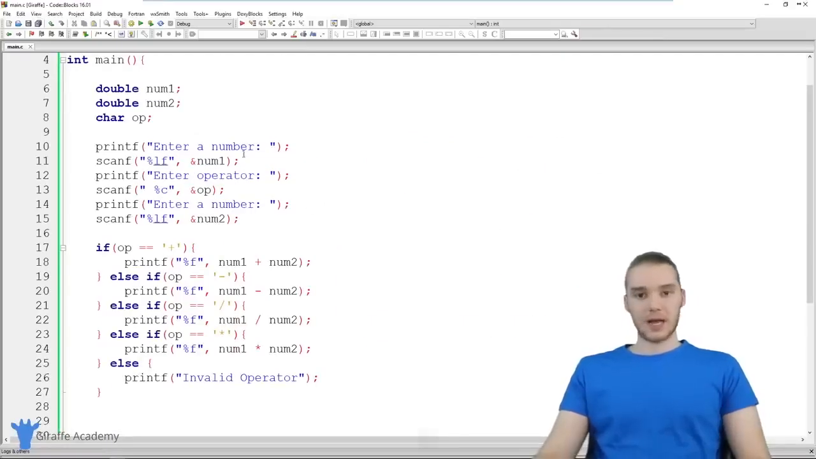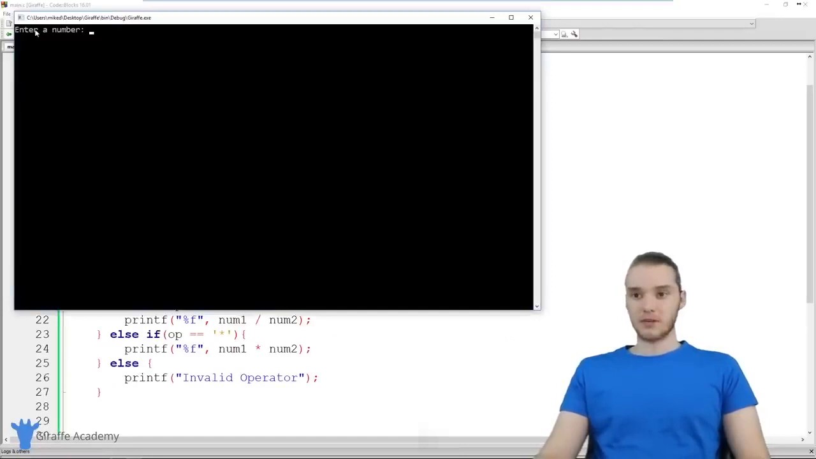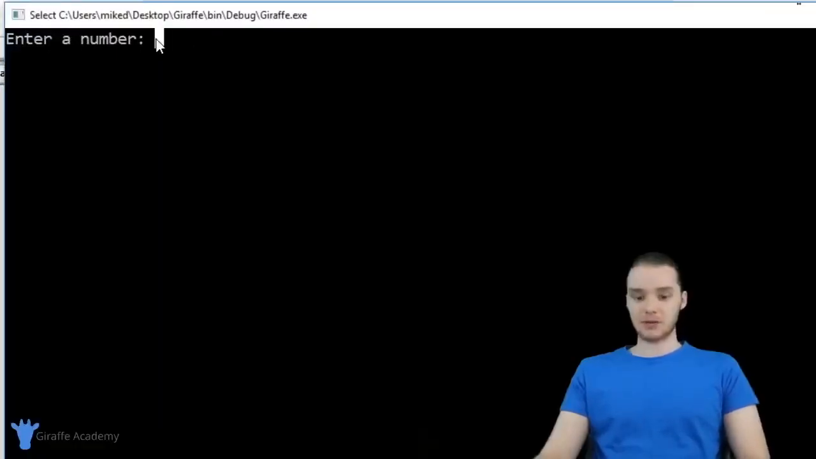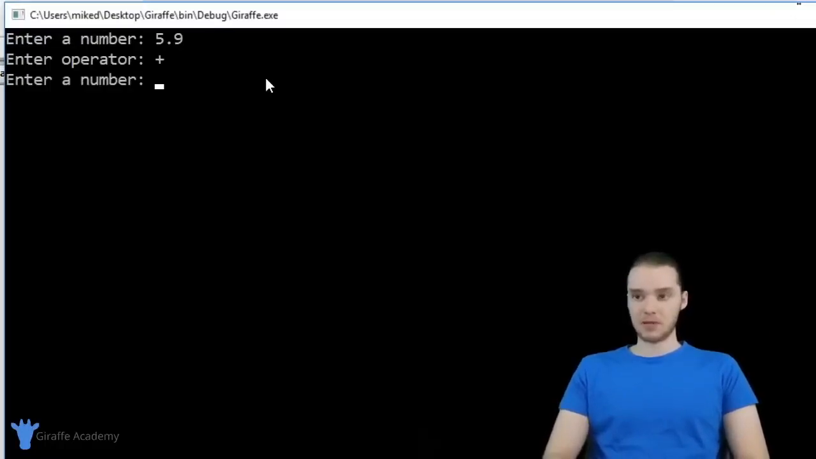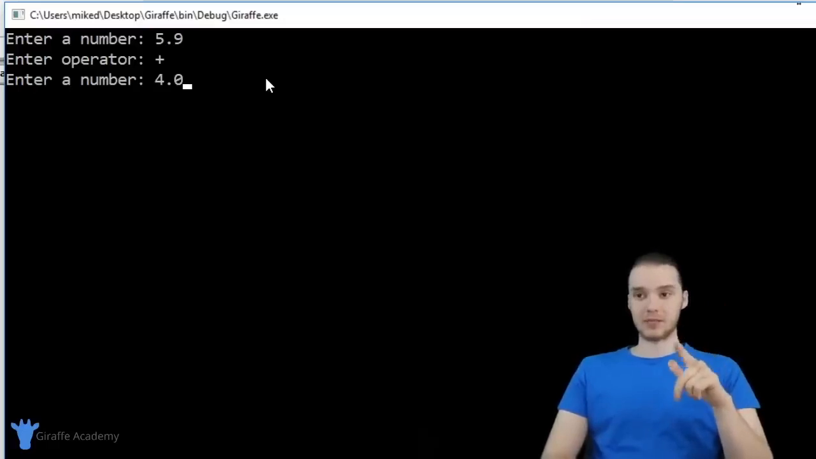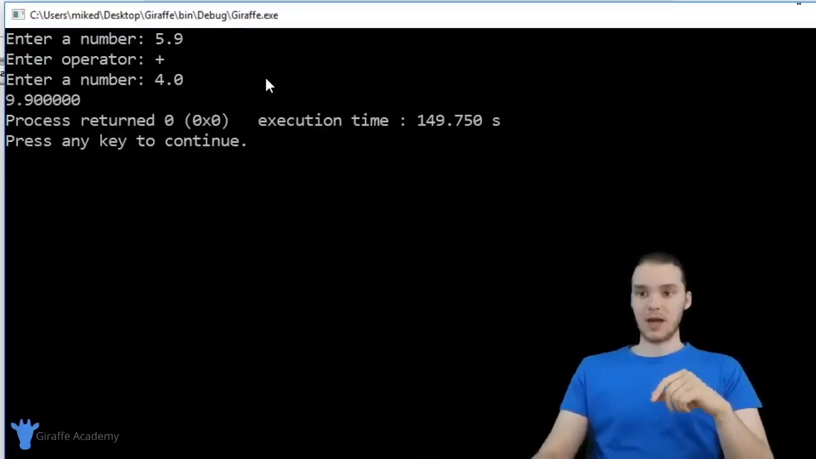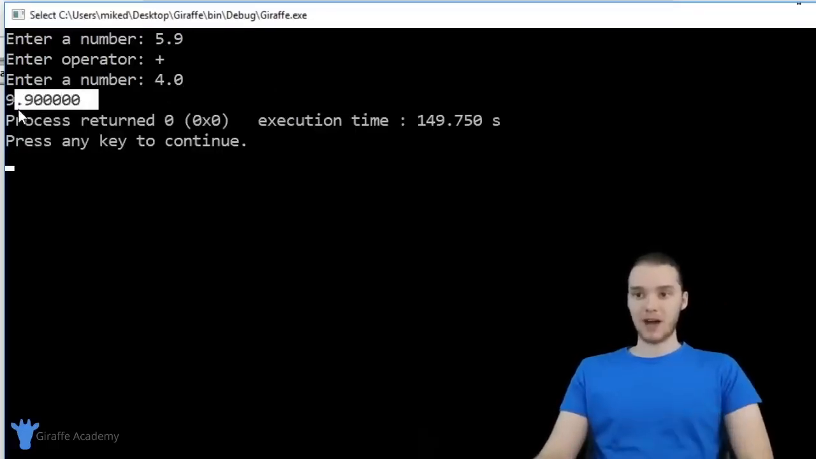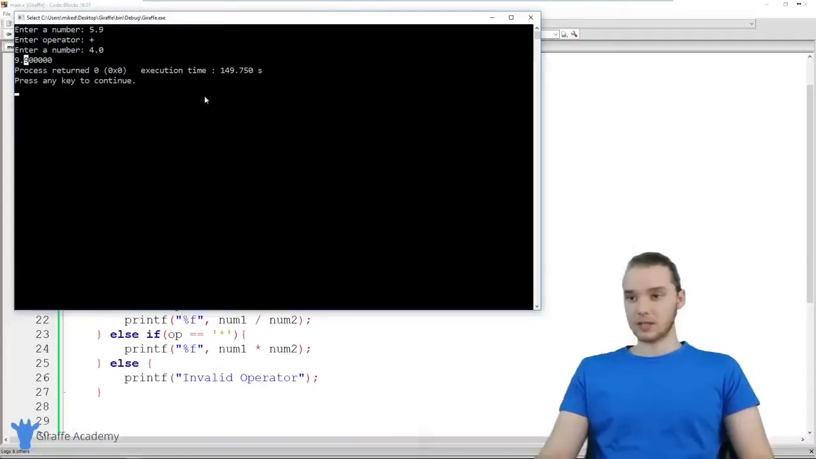All right, so let's go ahead and run this program. You can see over here it says enter a number, so let's enter in 5.9, and enter an operator. We'll add numbers, and now let's enter in 4.0. So we're going to add 5.9 and 4. When I click enter, we should go through all of those if statements and figure out what we need to do. And you'll see over here that we're adding 5.9 and 4 together, and we're getting 9.9. So it looks like the program worked.